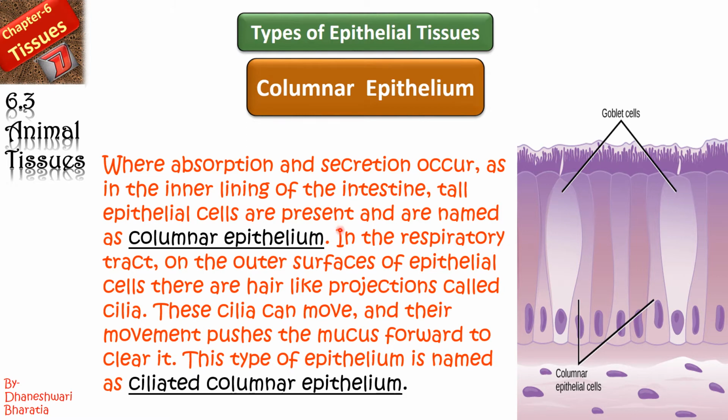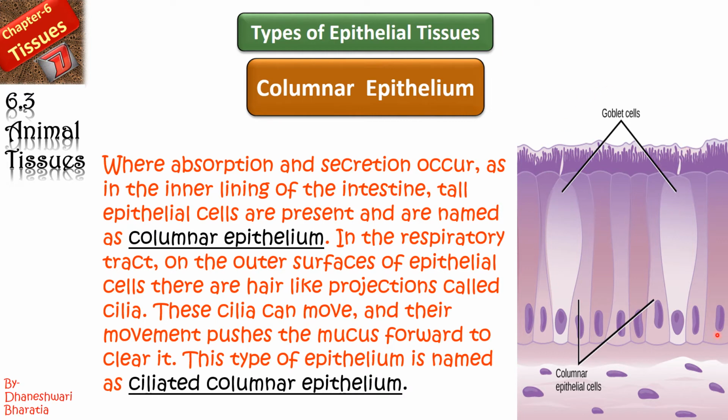In the respiratory tract, on the outer surface of epithelial cells, there are hair-like projections. See here, you can see in the diagram also, and they are the cilia. They are known as cilia. These cilia will help the particular materials to move in and out. Yes, along with the mucus. And this type of epithelium which is having cilia, it is known as ciliated columnar epithelium.